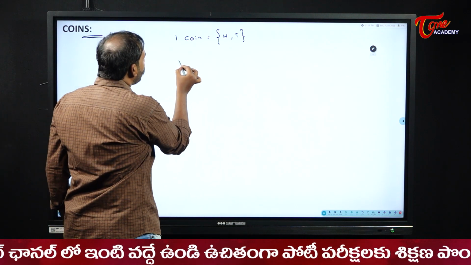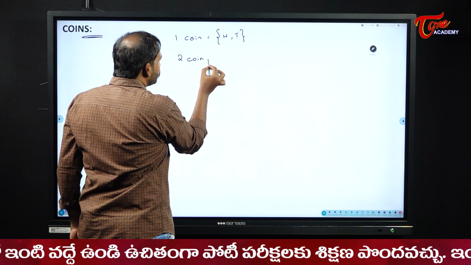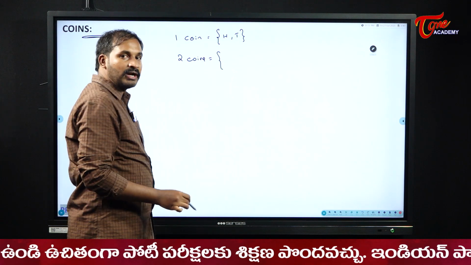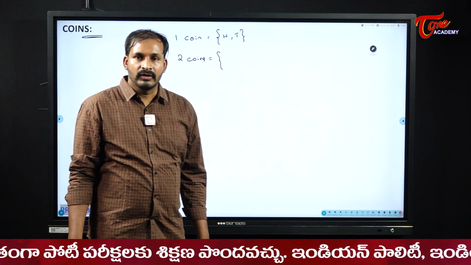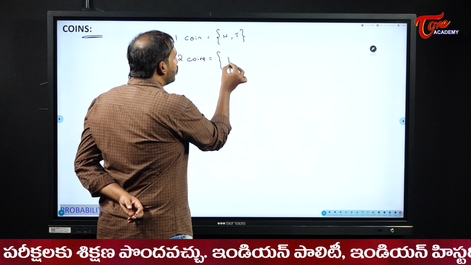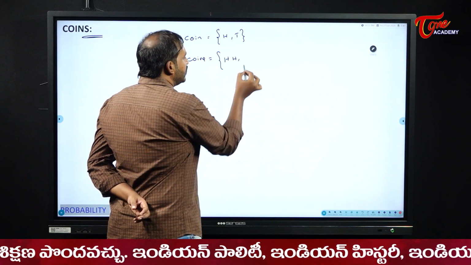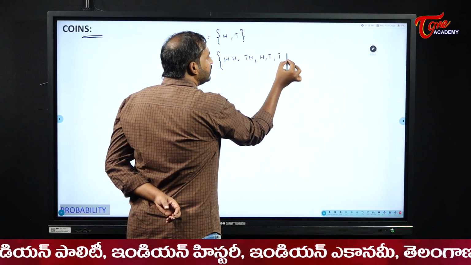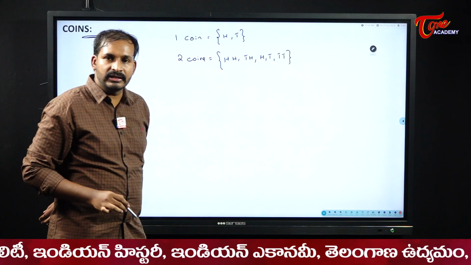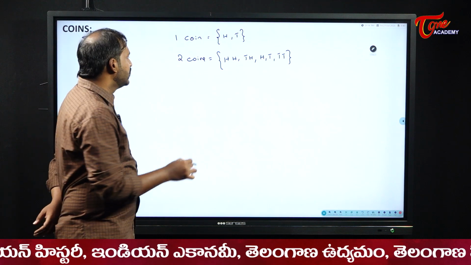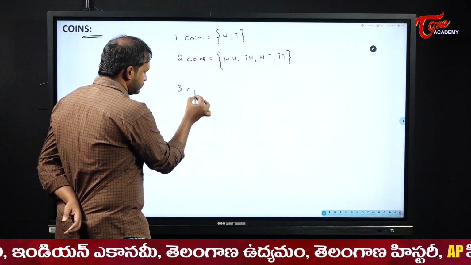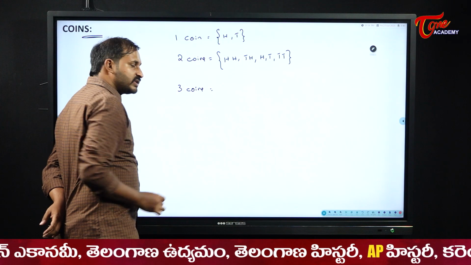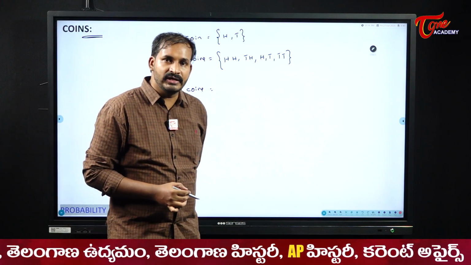When I toss two coins, what are the possible outputs for me? Both head, head-tail, tail-head, or both tail, right? So how many outcomes are there for me here? 4 outcomes are there. Now when I toss 3 coins, how many outputs I will have usually, tell me?